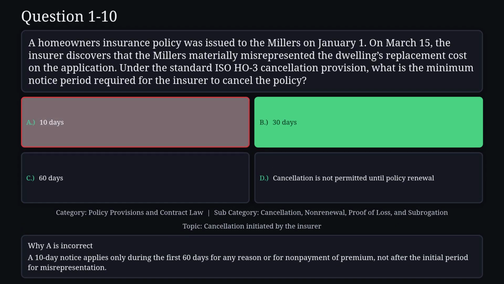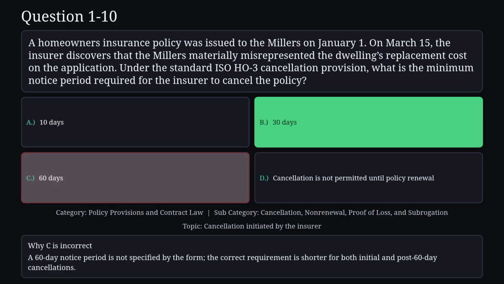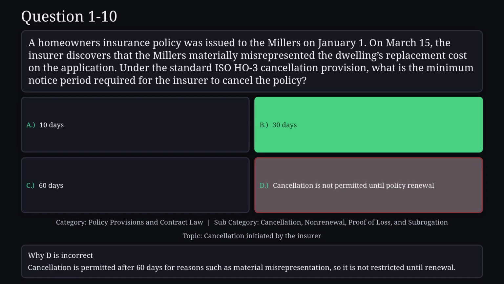A 10-day notice applies only during the first 60 days for any reason or for non-payment of premium, not after the initial period for misrepresentation. Reason C is not correct. A 60-day notice period is not specified by the form. The correct requirement is shorter for both initial and post-60-day cancellations. Reason D is not correct. Cancellation is permitted after 60 days for reasons such as material misrepresentation, so it is not restricted until renewal.